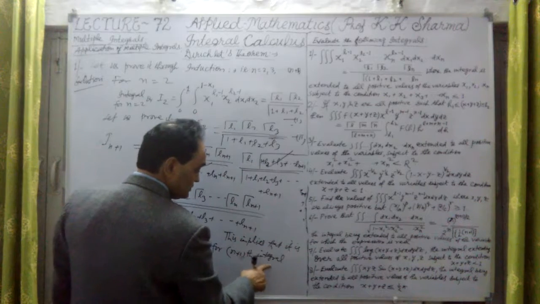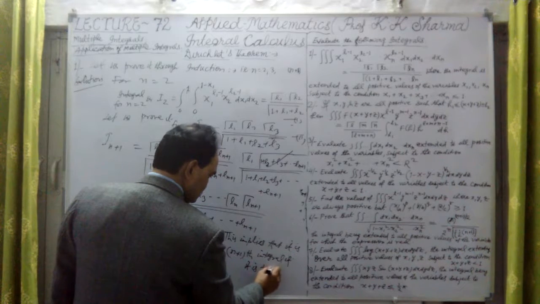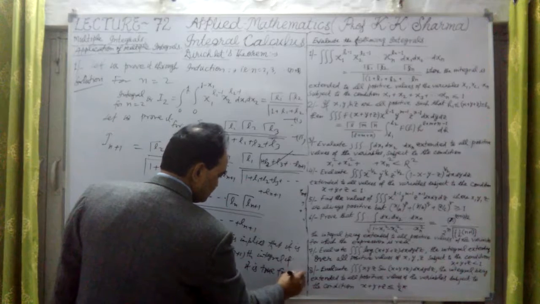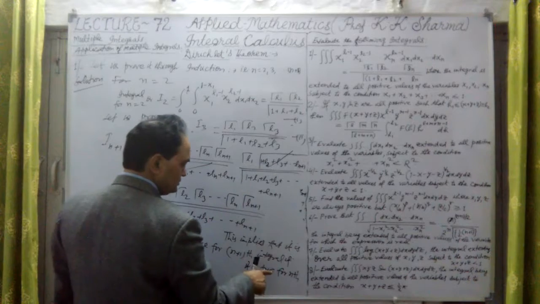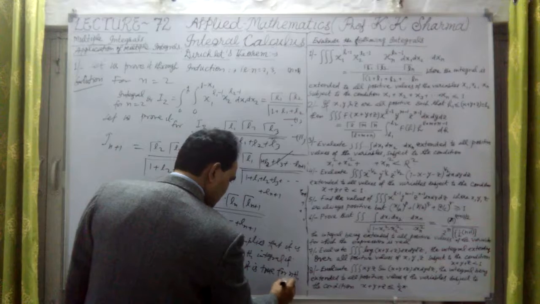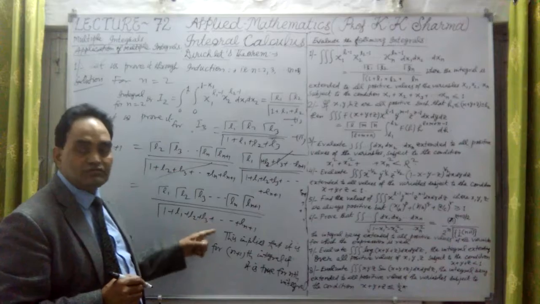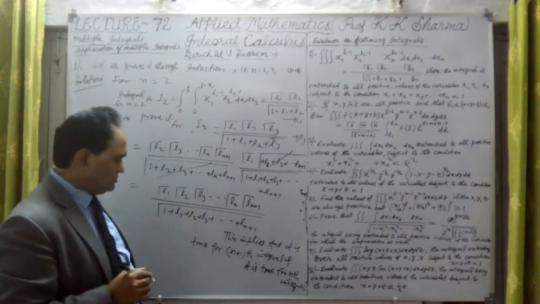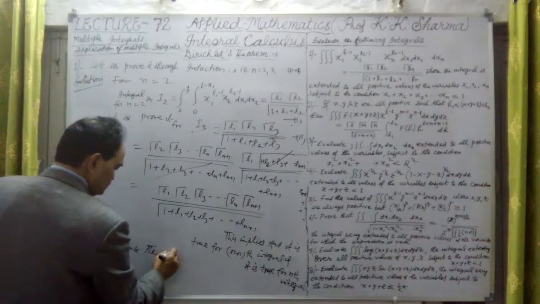For n plus 1th integral, if it is true for nth integral, which we assume, then it must be true for n plus 1th integral, so that we have proved here. Nth integral, this we assumed. Therefore, this function is true for all values of n. We have proved that it is true for n equal to 2, n equal to 3, n equal to 4, and so on. Hence, the theorem is true.